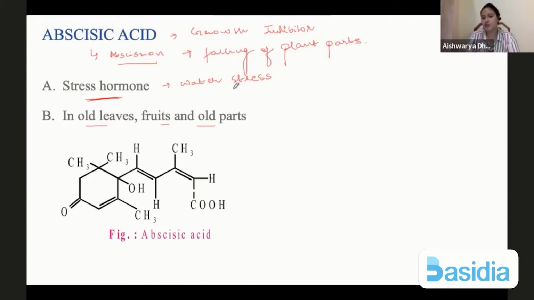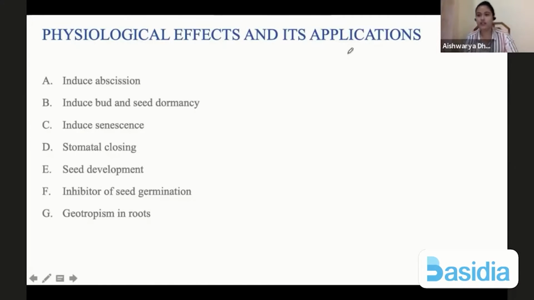Now, abscisic acid is known as water stress hormone. What it does is allows closing of stomata during stress conditions so that water loss is prevented. So maybe there's drought conditions during winters, during any dry season, the abscisic acid will be produced in more quantities and it will allow the plant to overcome that stress. So let's look at the different ways in which it can overcome stress.